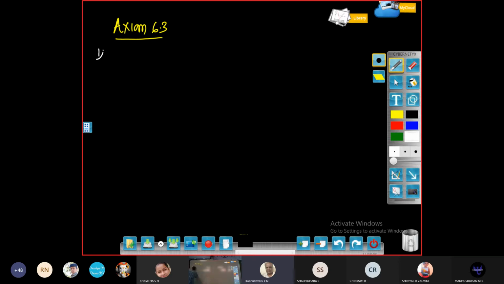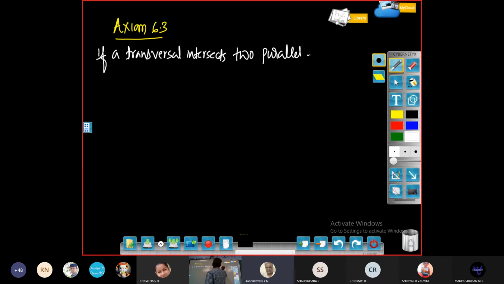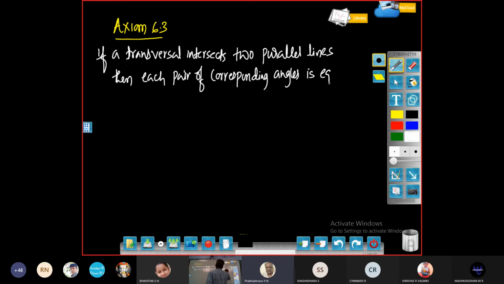If a transversal intersects two parallel lines, then each pair of corresponding angles is equal. Each pair of corresponding angles is equal.